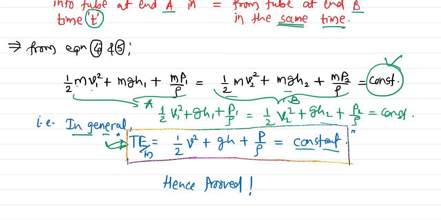Now you have a clear idea how this p by rho comes, how this gh, and how this half v square. So this is our Bernoulli's theorem. It says simply that the total energy per unit mass of a liquid flowing through a tube without friction remains constant at any point.